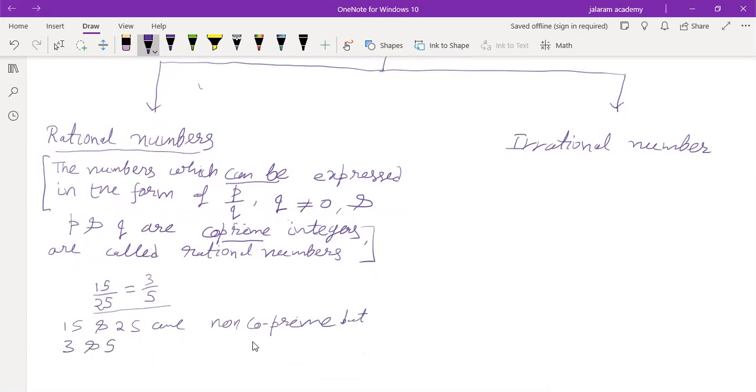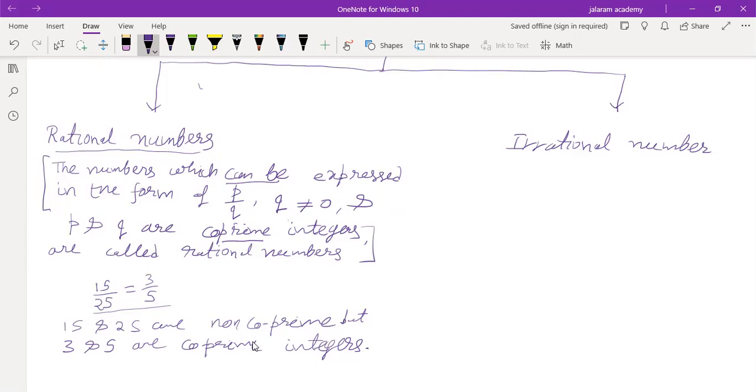You are answering wrong. 3 and 5 are co-prime integers. Answer what is asked, do not guess. Use your mind a little about what is being asked. 3 and 5 are rational numbers? Maybe, let it be. I am asking about 3 by 5. 3 by 5 is a rational number.